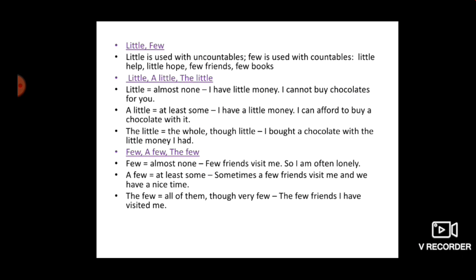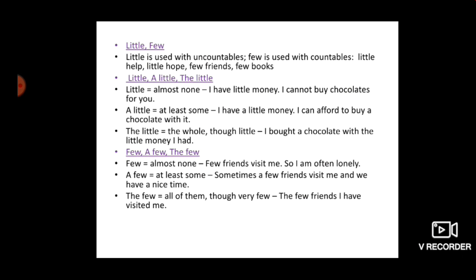Here you can see friends you can count, books you can count. But we are talking about very little quantity there. That's why we are saying few friends, few books. And little help, little hope means help and hope are uncountable. Then little, a little, the little.